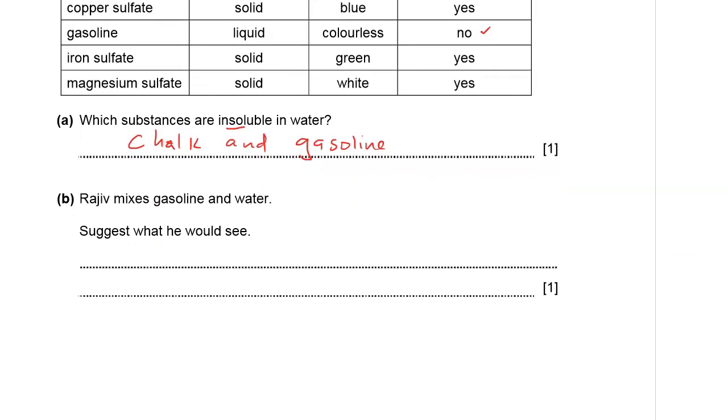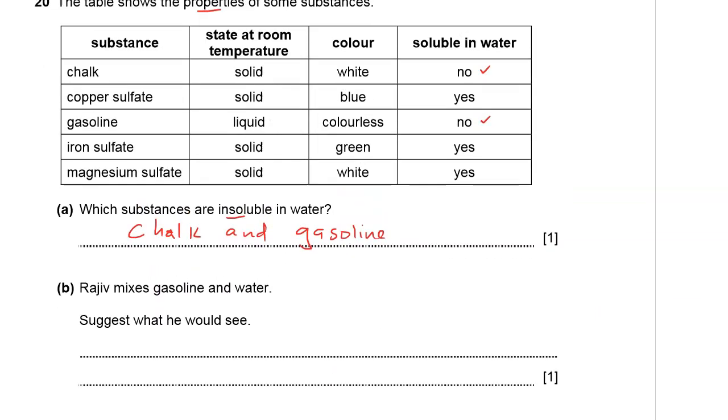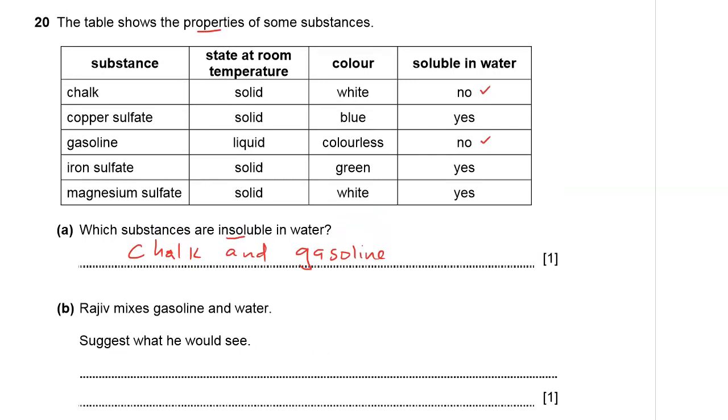Part B. Rajiv mixes gasoline and water. Suggest what he will see. Because gasoline will float on water, gasoline will be on top of water.